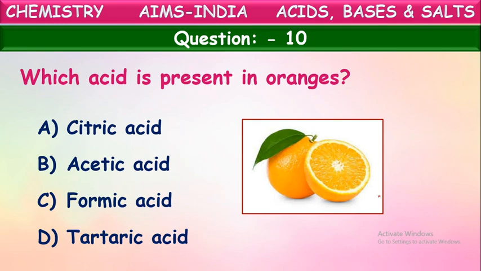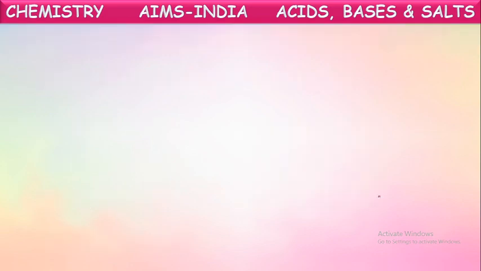Yes, the acid is citric acid. By the presence of this citric acid only, these fruits are called citrus fruits. Did you hear this word, children? Yes, they are called citrus fruits because they contain citric acid. So, oranges contain citric acid. Of course, there is one more acid also, which is called ascorbic acid. But here in the given options, citric acid is present in oranges. Okay, next question.